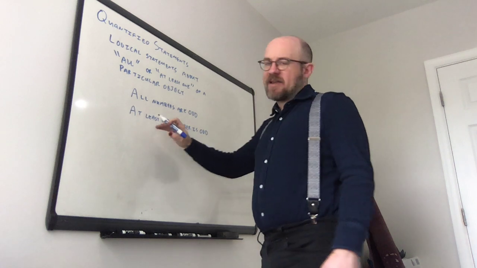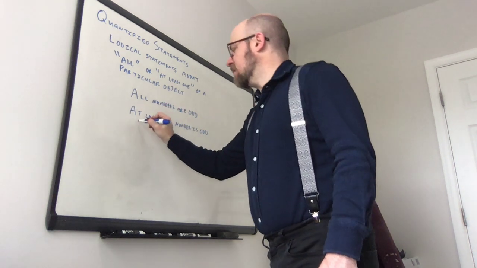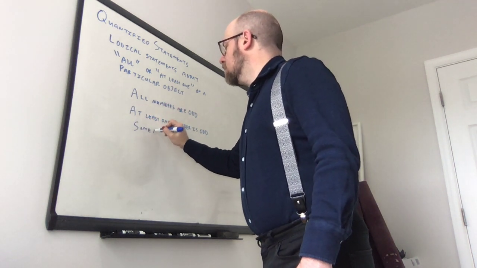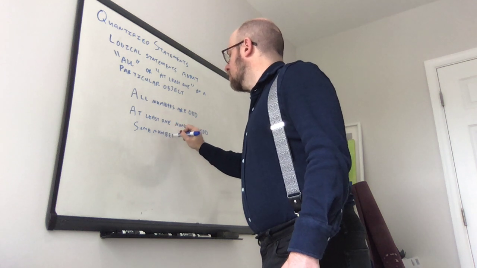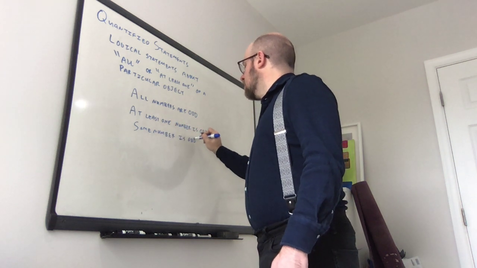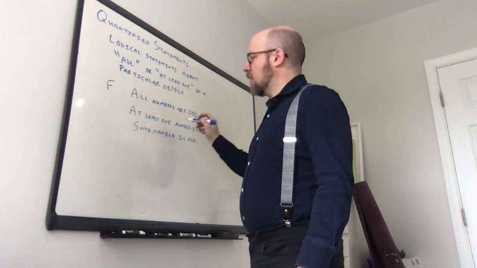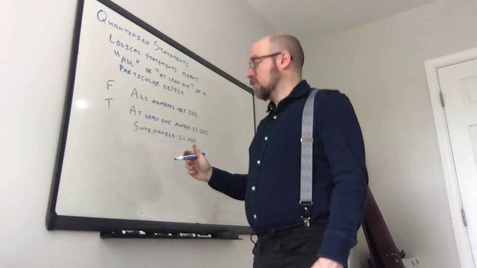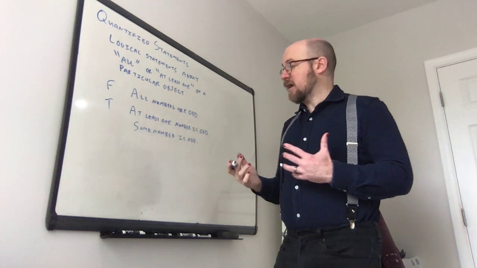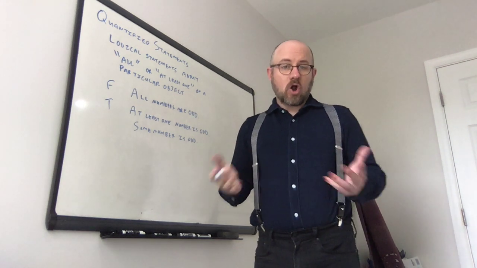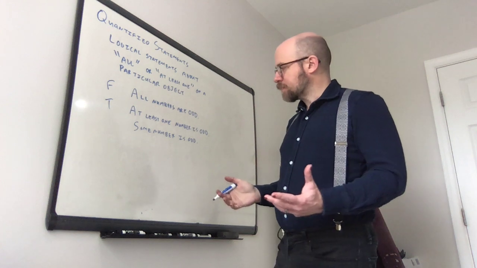And this can be phrased in other ways, right? You could say some number is odd. And while this statement, all numbers are odd, is false, this statement is true. At least one, or some number is odd, is a true statement, because there are odd numbers.